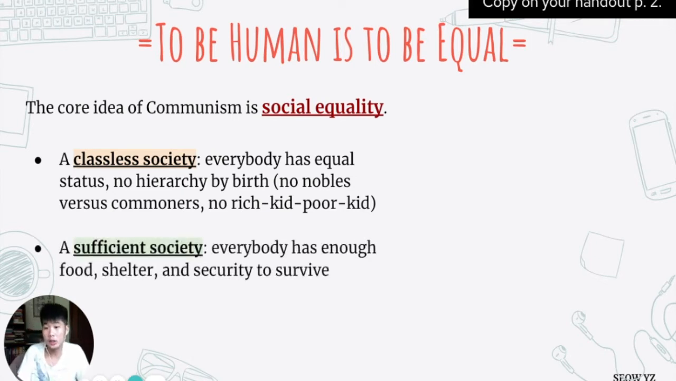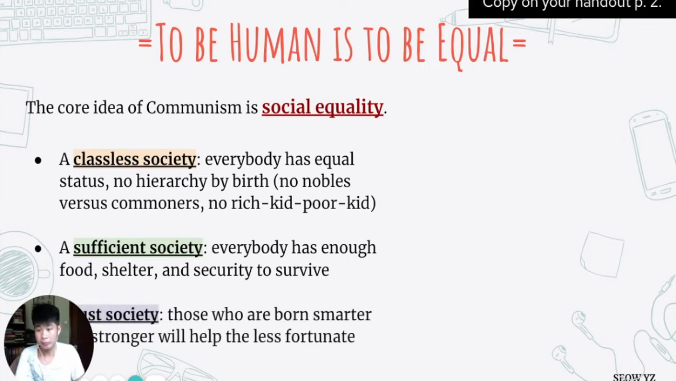It's a sufficient society where everyone in society has food, shelter, and security. Their basic primal needs for survival are met. People will not starve on the street. And it's a just society. Just meaning justice, meaning the idea that people who have more, who can do more, will help those who have less, who are less capable and able, through no fault of their own.